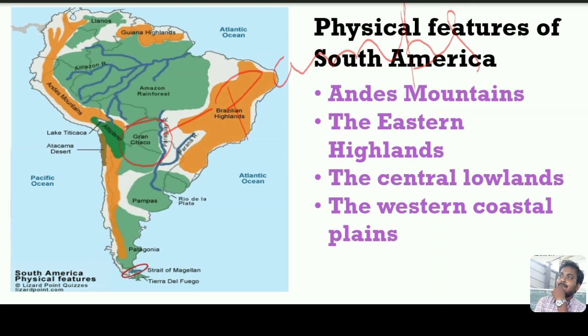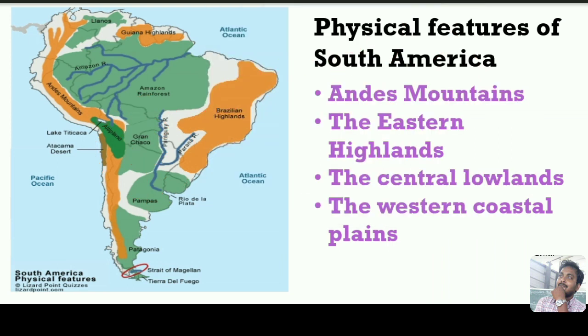This Gran Chaco stretches across three countries: Argentina, Uruguay and Paraguay. So it is found in the Central Lowlands.